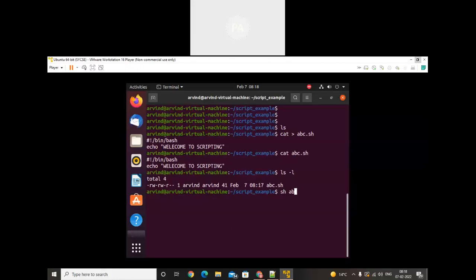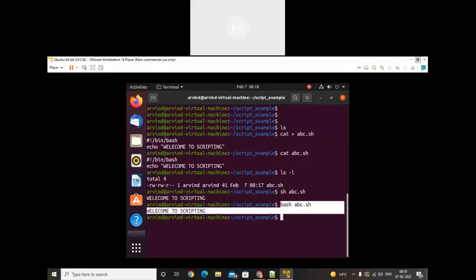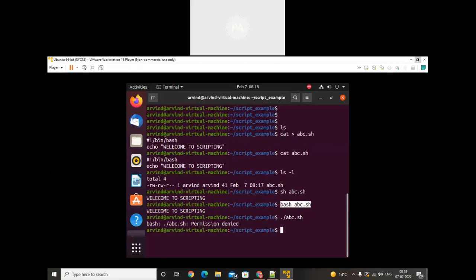Here I will use sh abc.sh. See, welcome to scripting. Okay, so the first method works. Second, we will execute bash abc.sh. The second method also executes. By using this way also we can execute the script. But whenever I try to execute the third method, dot slash abc.sh, it will not execute. See, permission denied. Why? Because execute permission is not available.